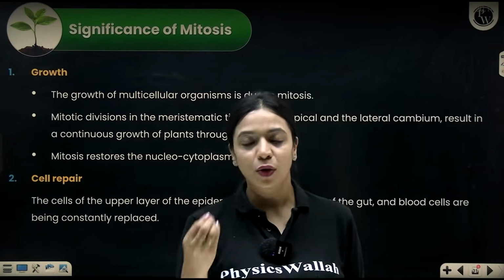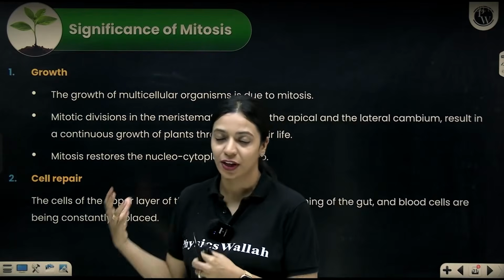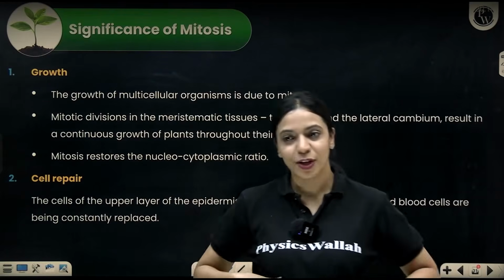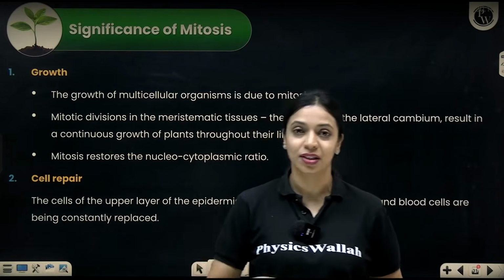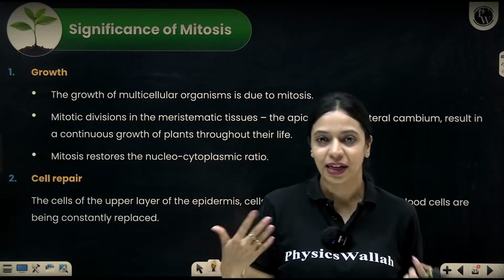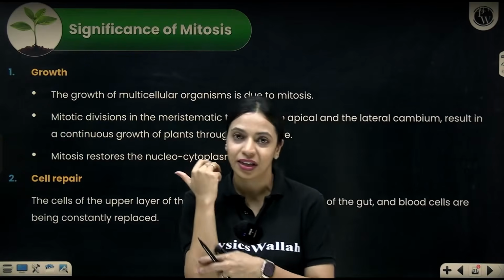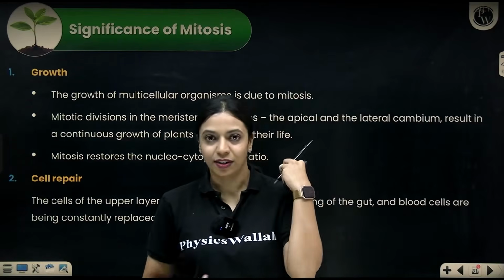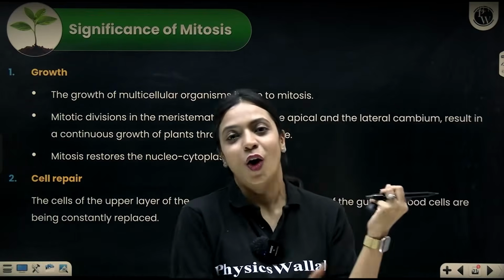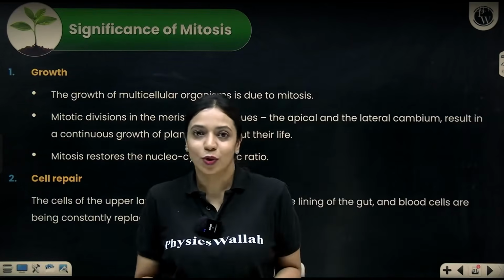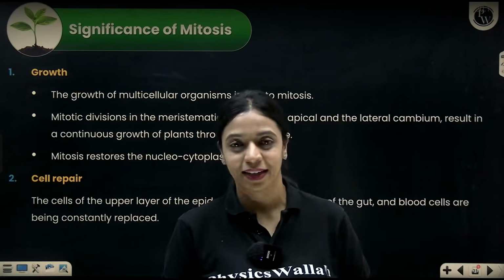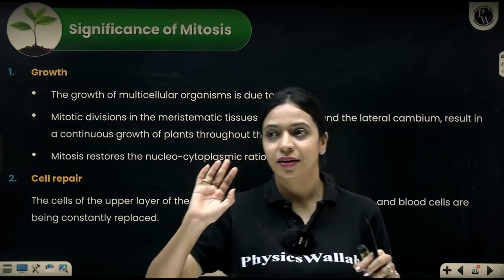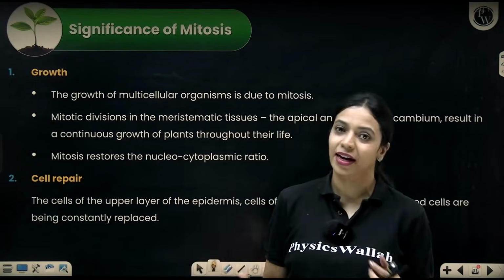And secondly, repair also is a very, very important function or significance of mitosis. You know, when we eat hot food, the buccal epithelium kind of gets burnt. Because of the highly acidic conditions of the stomach, the epithelial lining very frequently gets corroded. The skin on our body, these are also very frequently replaced cells. Or you fall somewhere and there's a cut in your skin that gets healed, right? All of that happens because of mitosis. If newer cells could not form very well, our buccal lining or the lining of our stomach would get corroded, right? Because cells are getting replaced very frequently, newer cells are getting added.